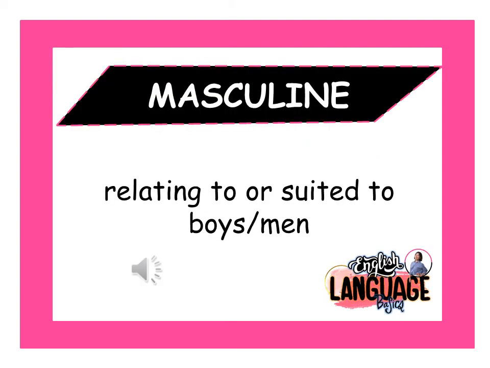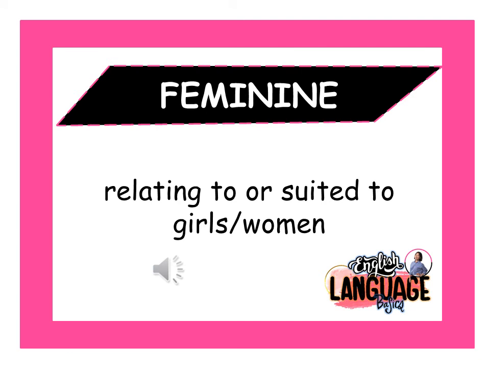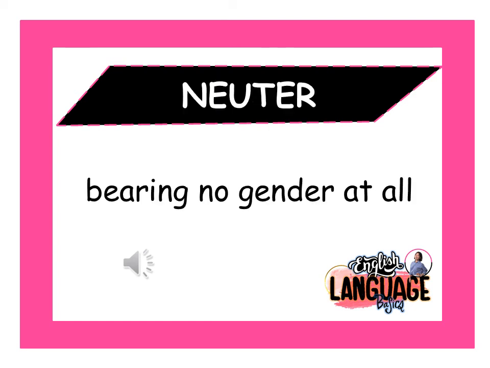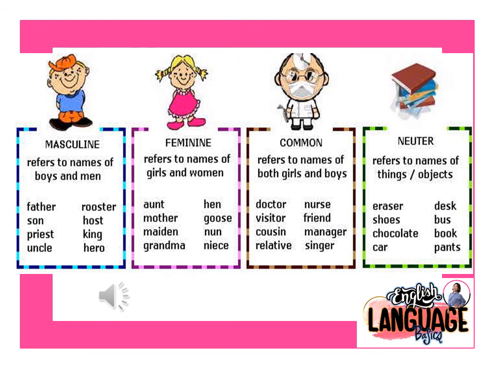For the masculine, this pertains to the qualities or appearance traditionally associated with men. On the other side, for the feminine, these are the qualities or appearance associated with women. For the common gender, it bears both male and female sexuality. Lastly, for the neuter, it bears no gender at all. Here are the following examples for the masculine, feminine, common, and neuter.